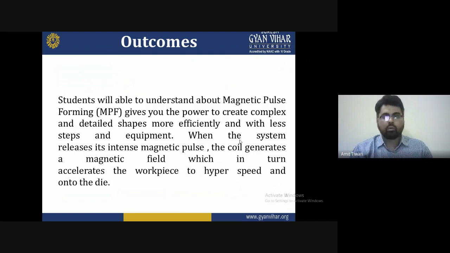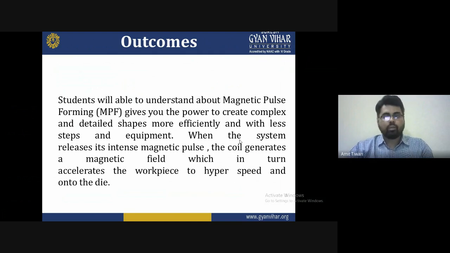At the end of the lecture, a student will be able to understand how magnetic pulse forming works, what its benefits are, and how the equipment will be useful for magnetic pulse forming if we select it. With the help of the magnetic pulse, we generate a field of some magnitude with the help of the coil. These accelerate the workpiece to hyper speed and onto the die.